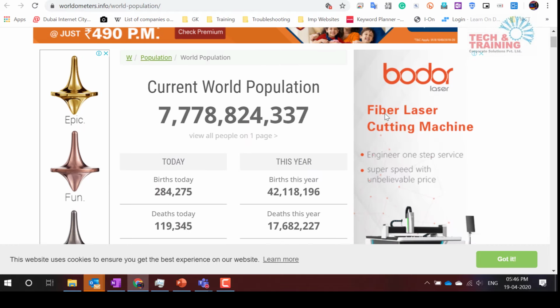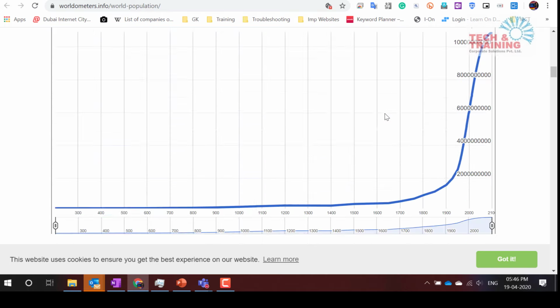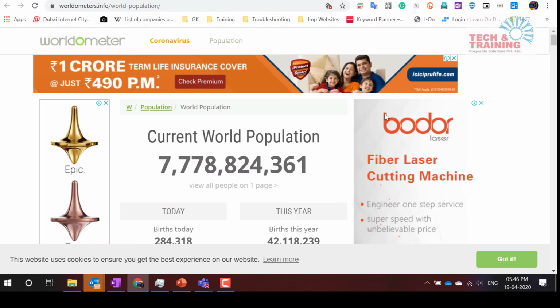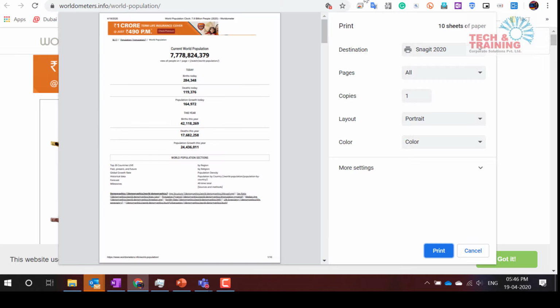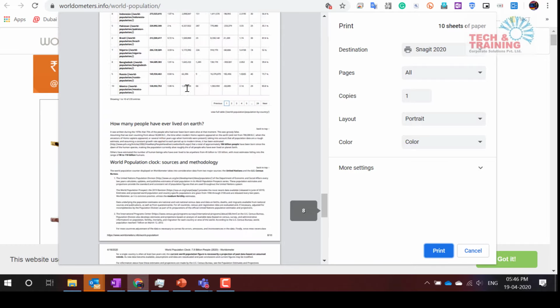So the problem is, if I take print screen, I'll have to keep taking print screen like this, like this, like this, and it goes on for a very long time. What I'm going to do now is print this website. How do we normally print? Just press Control P. It's as simple as that. I press Control P and you can see that website is now visible to me as a web page.